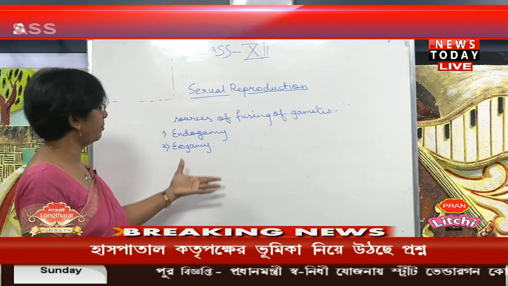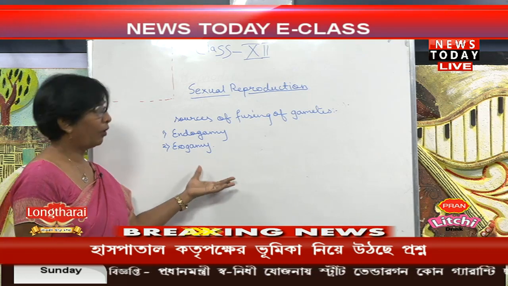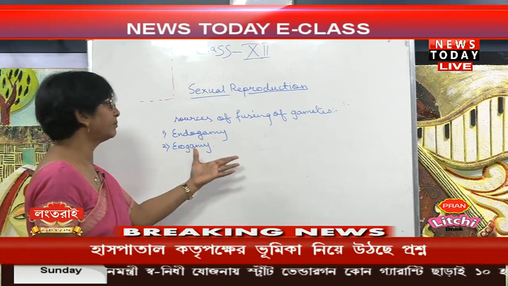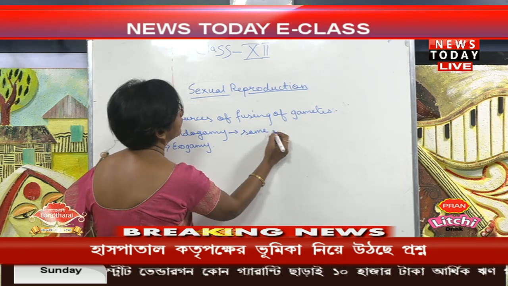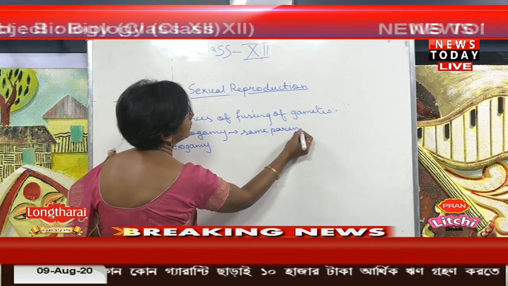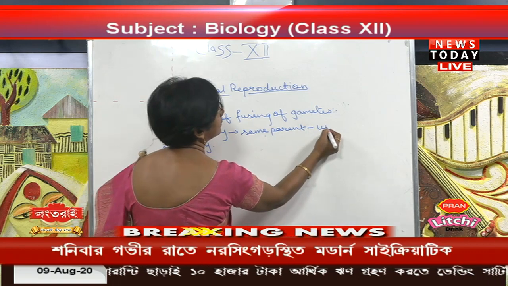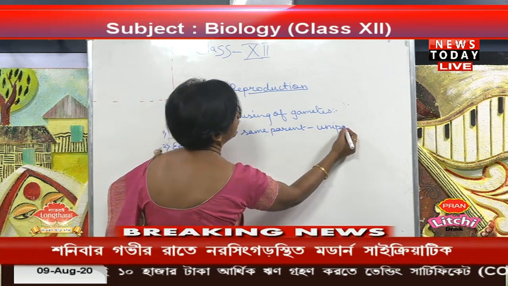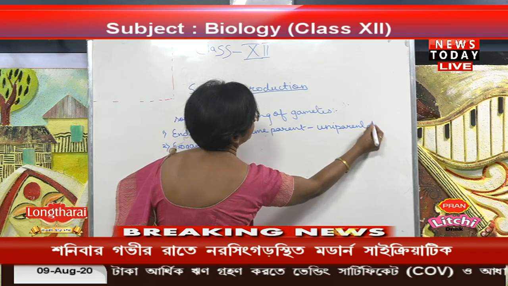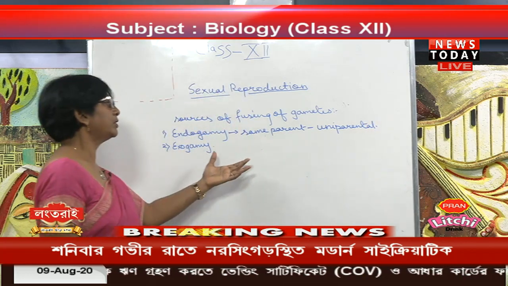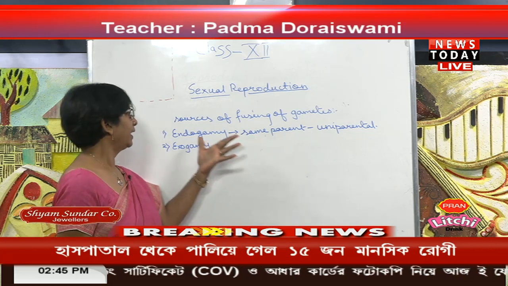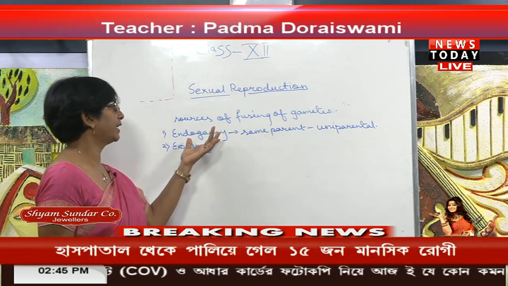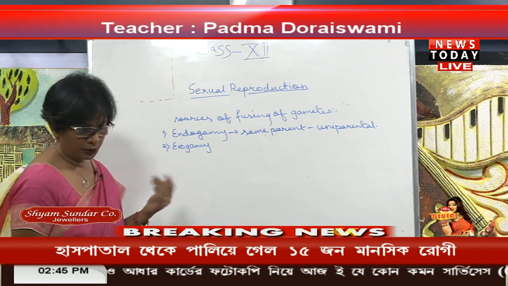The fusion of the male and female gametes of the same parent, that is uniparental. That means both the gametes are present in one parent only, so endogamy takes place inside of the body.